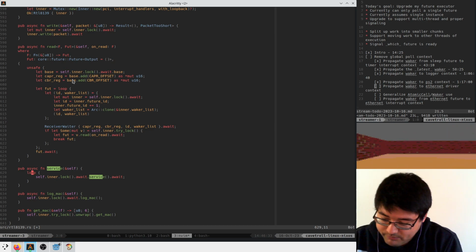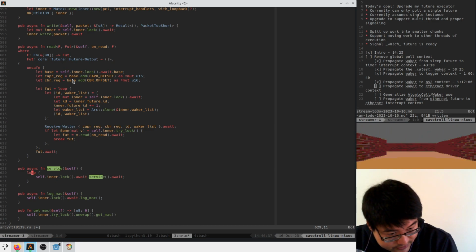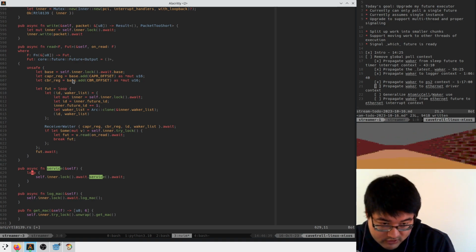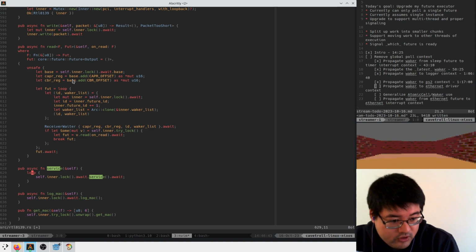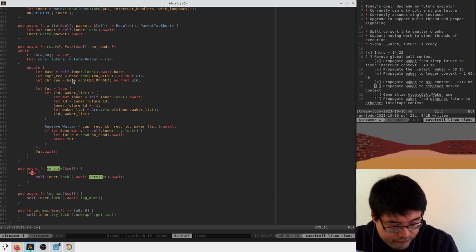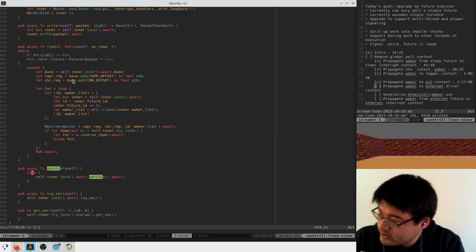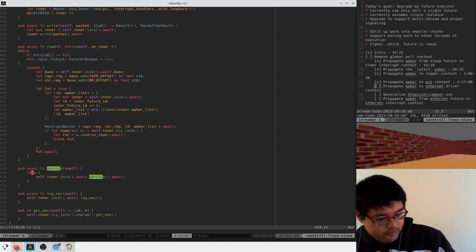Which means that we need to implement a quick feature that polls to see if the interrupt handler has run and asked us to service. Which means that we're going to have to stick an atomic bool in here and propagate it. Which I'm going to do off screen because I actually have to take a break right now.